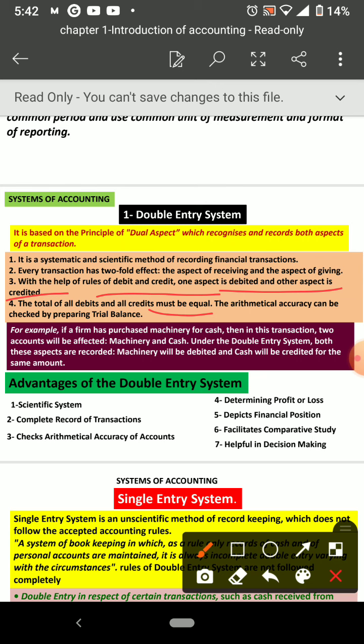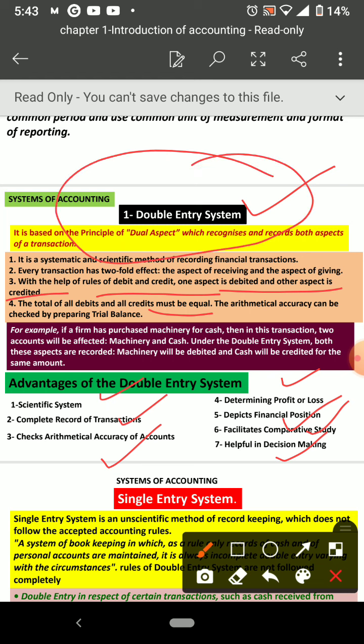If you are following this way, there will not be any error, and even if any error happens, we can check it and find it easily. That is the advantage of the double entry system. Okay. What we are going to study is the double entry system only. It is a scientific system, a complete recording system, with arithmetical accuracy, meaning you can check the figures amount-wise and make them correct. Profit or loss we will prepare, and financial position also; comparative study is possible, decision making is possible. So what we are going to study in this full chapter or full syllabus is the double entry system only. Okay.